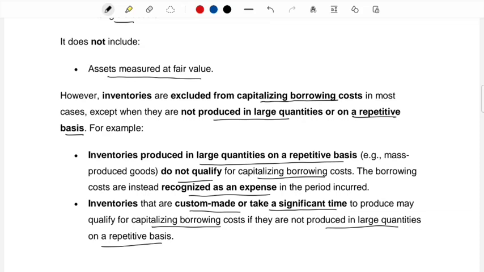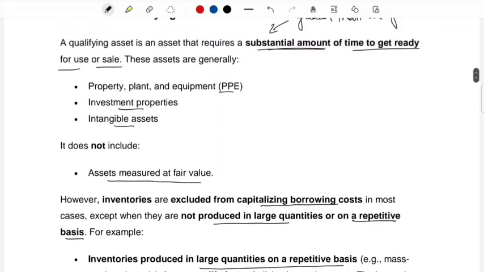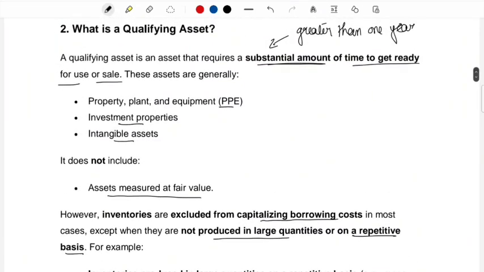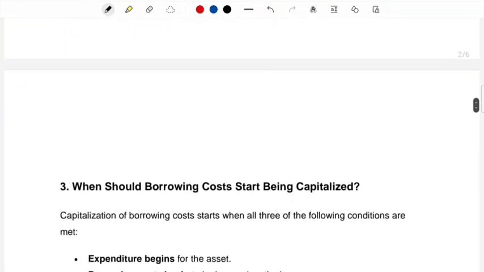In that situation, you can capitalize the borrowing cost. But you cannot capitalize borrowing cost on those inventories that are produced on repetitive basis or on mass scale. I hope this is clear. You just need to keep these in mind, because in the exam you will have to identify whether the asset was taking substantial amount of time to get ready. If not, then you cannot capitalize the borrowing cost. All right, so please keep these things in mind.